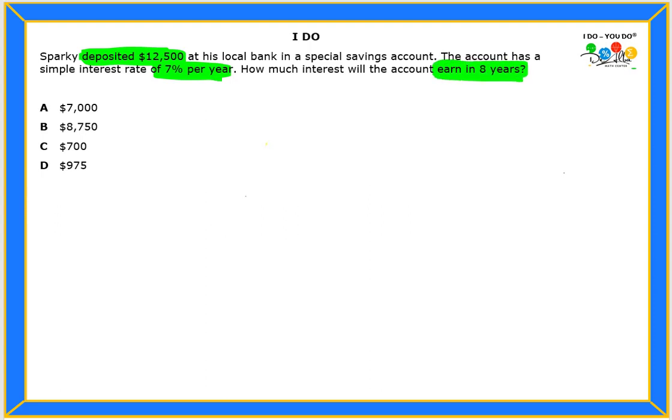Okay, so the very first thing we need to do is know what formula we can use for simple interest. If you look at your formula chart or your reference materials, you will see something that says simple interest, okay? And the formula is I equals PRT, okay? So now the question is, what does it mean by I and all those initials, right? So I'm going to write them over here.